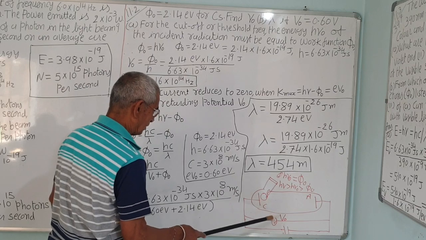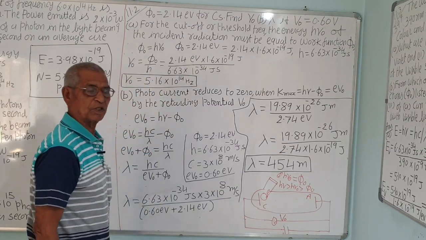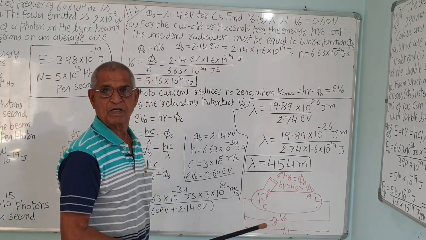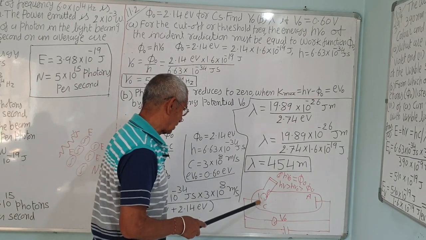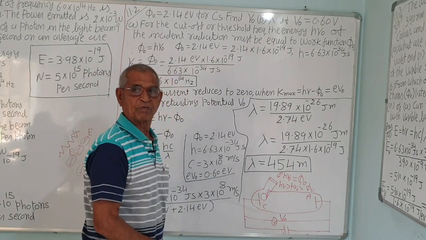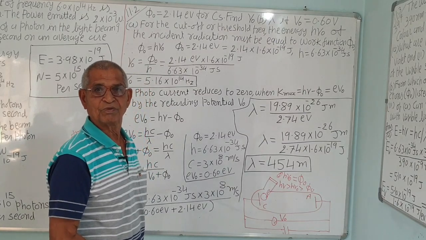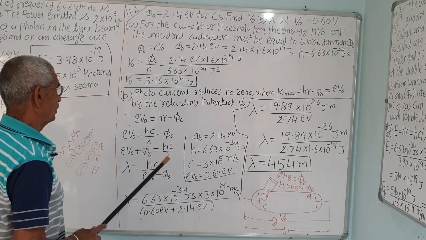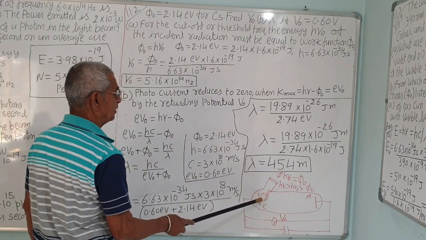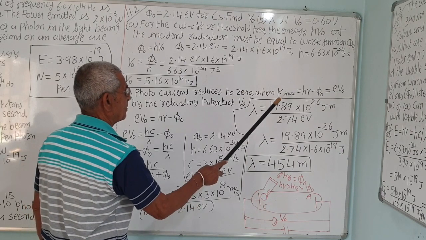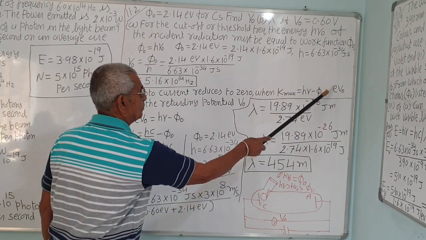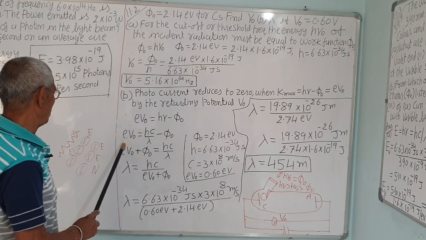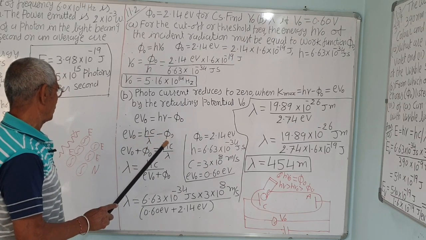So K maximum will be equal to the electrostatic potential energy supplied by this battery. If the charge of an electron is e and the potential difference to totally stop the photoemission is V0, called the stopping potential, then the energy is charge into voltage, QV, here it is eV0. So eV0 becomes the kinetic energy, at that time it will totally stop. So K maximum is equal to eV0 also. So eV0 is equal to h nu minus phi 0. So eV0 is equal to hc upon lambda minus phi 0.